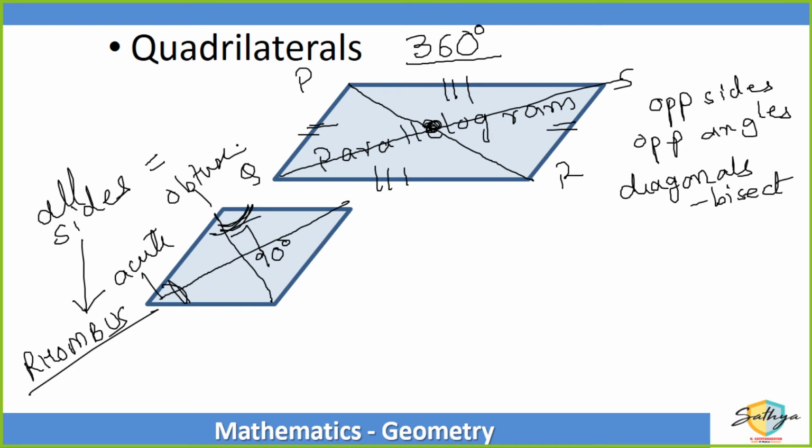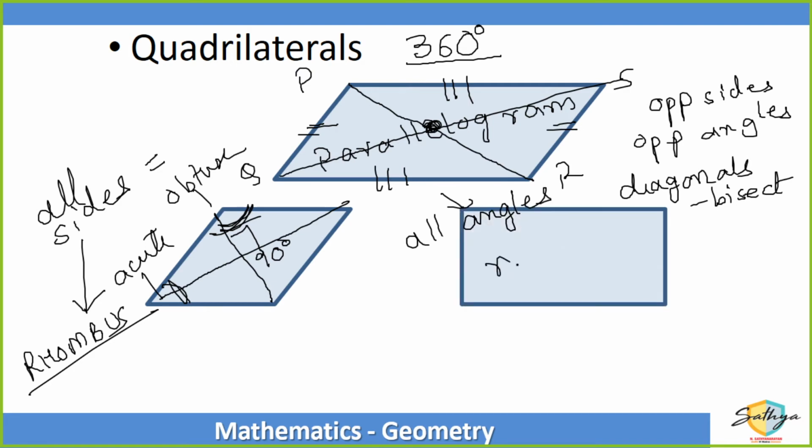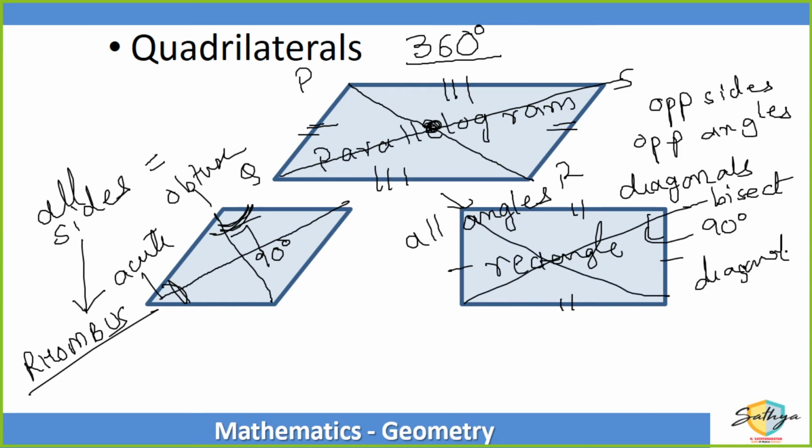Right? Chalo. Now, parallelogram mein, instead of saying all sides, if I create a figure where all the angles are the same, then it is called a rectangle. So a rectangle is also a special parallelogram where opposite sides are parallel and equal, and here the angles are all the same. So each angle is 90 degrees. And here, if I draw the two diagonals, then in here the diagonals are same in length. Correct? Did you understand it so far?